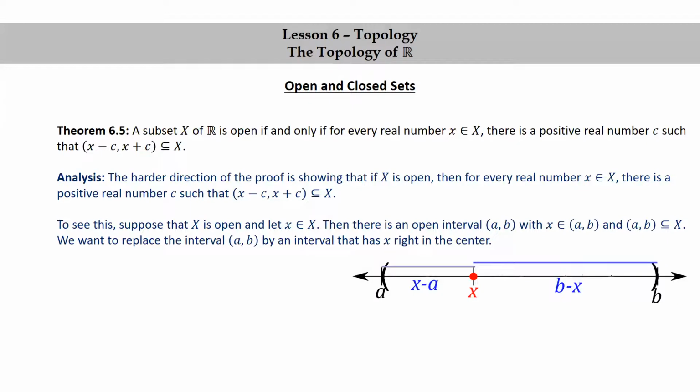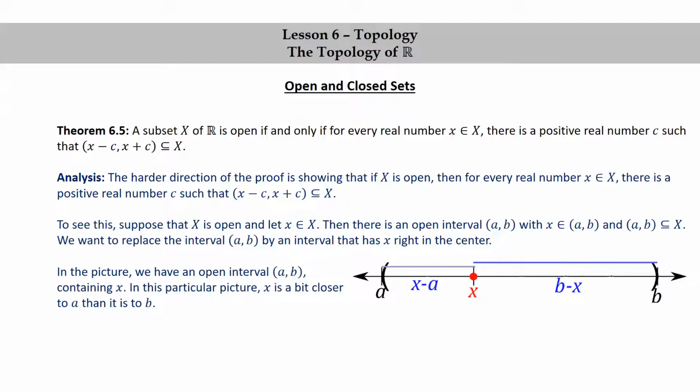In this particular picture that I drew, x wound up to the left of the center. In the picture, we have an open interval (a, b) containing little x, and little x is a bit closer to a than it is to b.